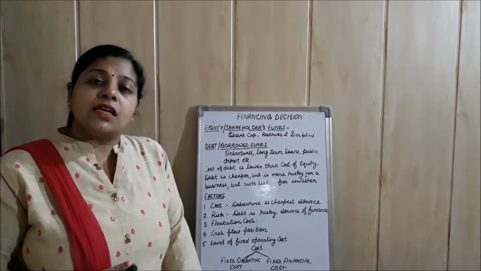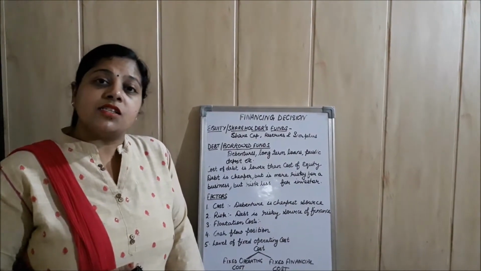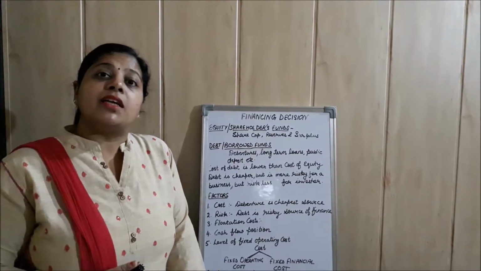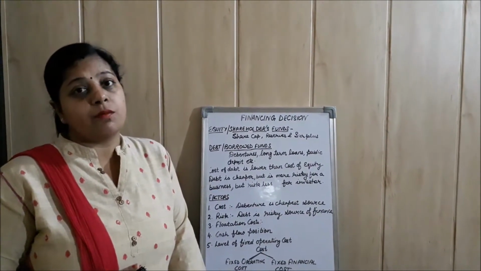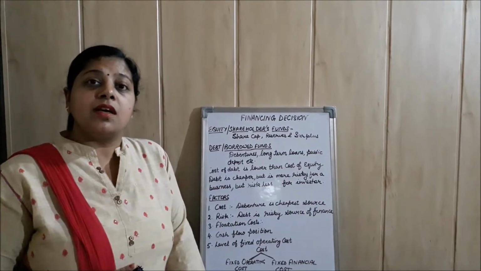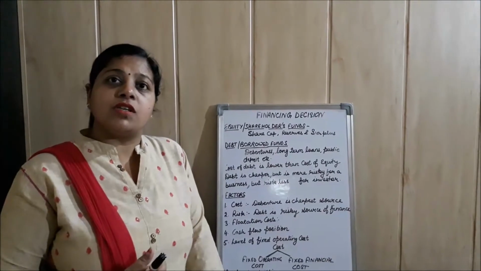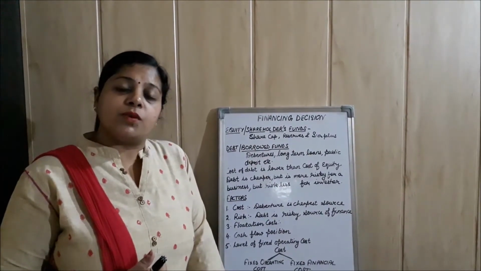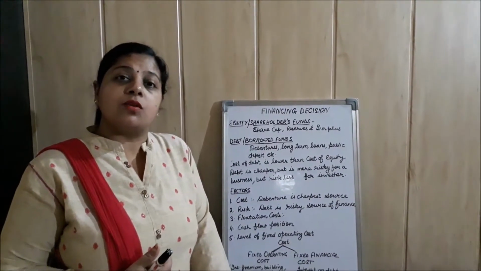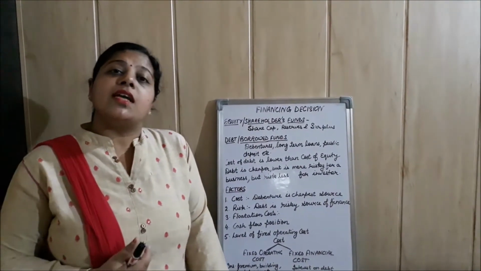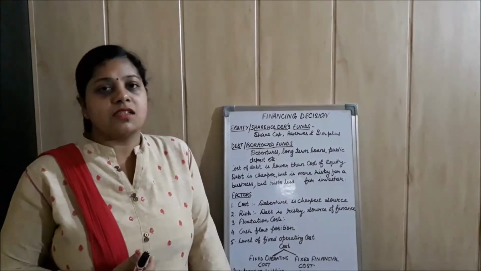And what is this equity? Equity means share capital, which is arranged by a business organization by issue of shares. Anyone who is buying shares of a company has to pay some price per share. Like if the price of one share is 100 rupees, then every shareholder who is buying the shares has to pay 100 rupees per share. So equity includes share capital as well as reserves and surpluses.